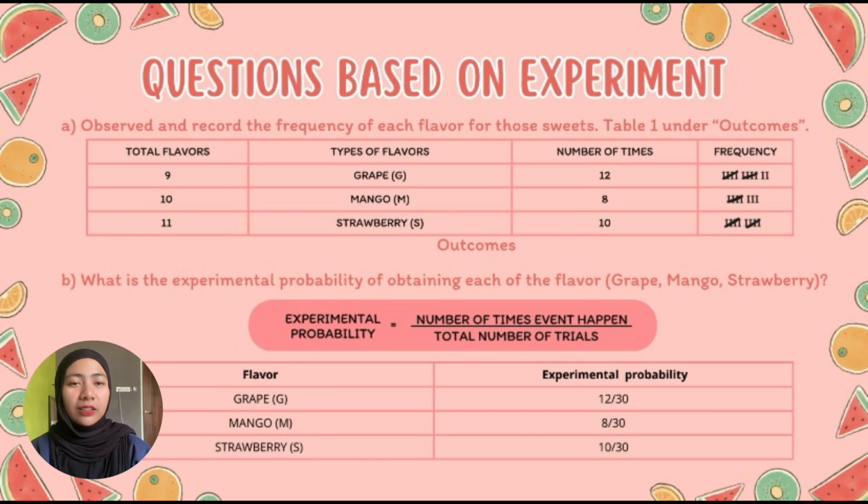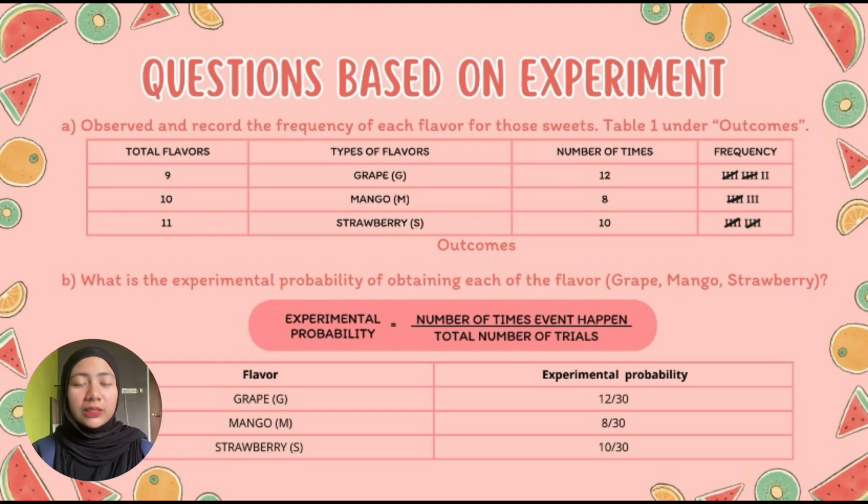Hi, my name is Nur Hasha Christina and I'm going to explain about the question based on the experiment. For A, observe and record the frequency of each flavor for the sweet. Table 1, under outcomes. This table records the frequency of each flavor of sweet that has been selected.